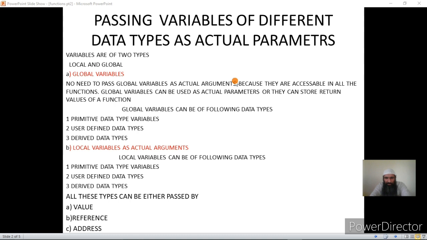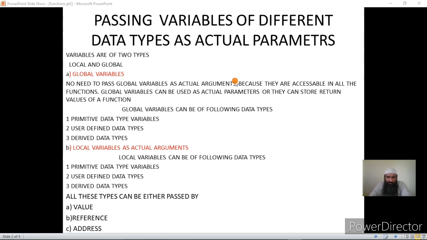We have discussed classes and structures. We have seen they act as templates for user defined data types, and they are also called abstract data types. So in the user defined data types we have structures and classes. Now we have derived data types. In derived data types we have arrays and pointers. Now arrays can be of primitive data type or user defined data types. That is, we can have integer, character, float or double arrays, or we can have array of structures or array of objects. Rather we should say array of structure variables and array of objects.